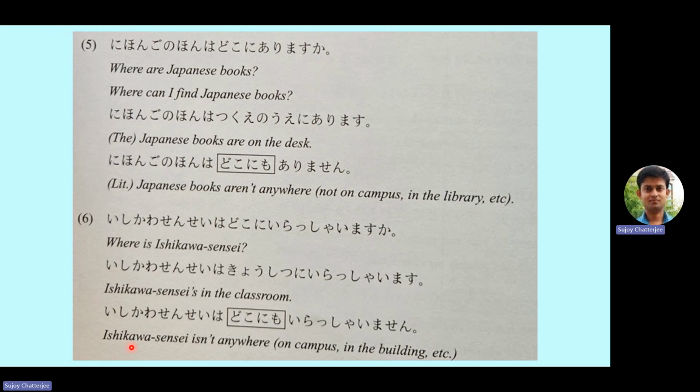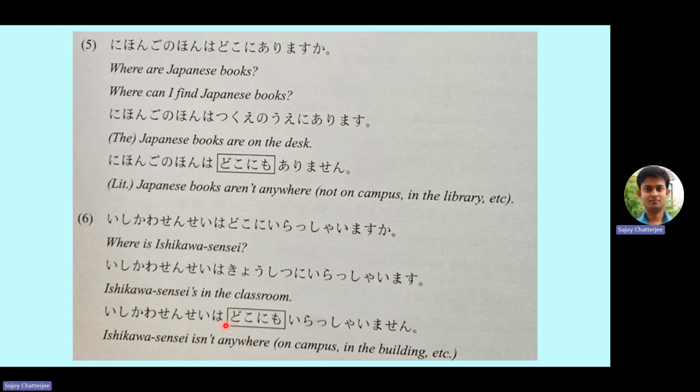And if you want to say Ishikawa sensei isn't anywhere, that is, he is neither on the campus nor in the building or anywhere else, then it will be Ishikawa sensei wa doko ni mo irashaimasen. Irashaimasu, irashaimasen. It's the negative form. Doko ni mo means anywhere, and doko ni mo with a negative verb becomes nowhere.